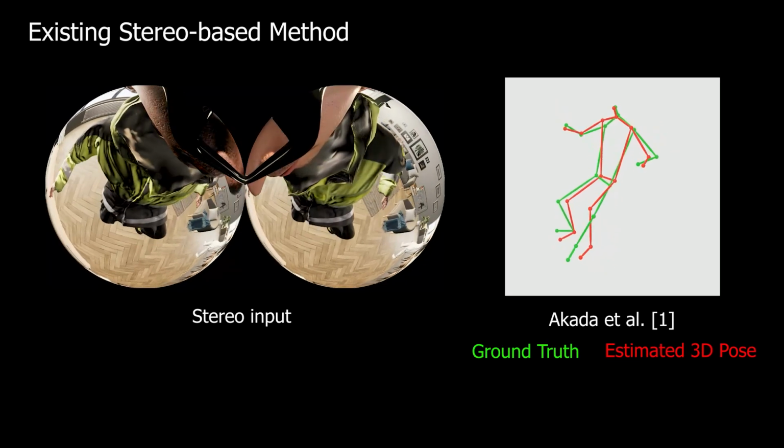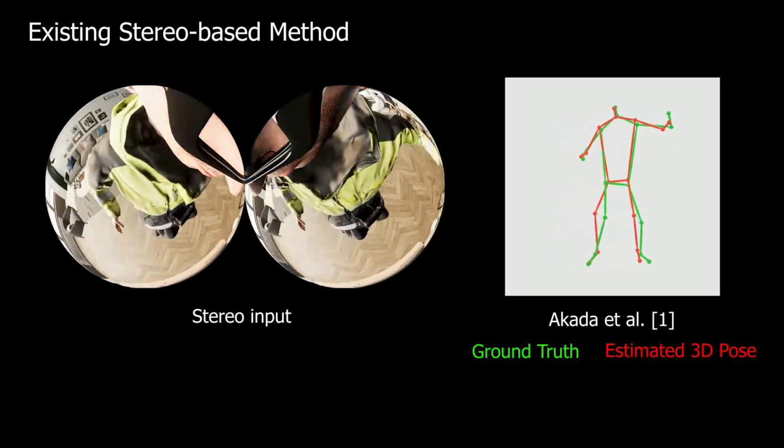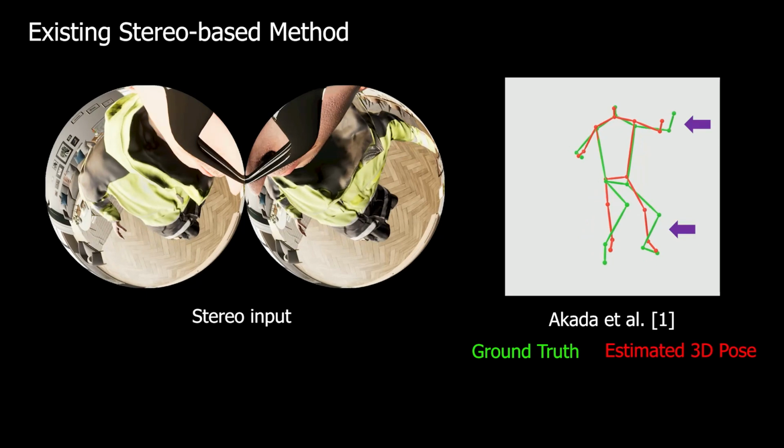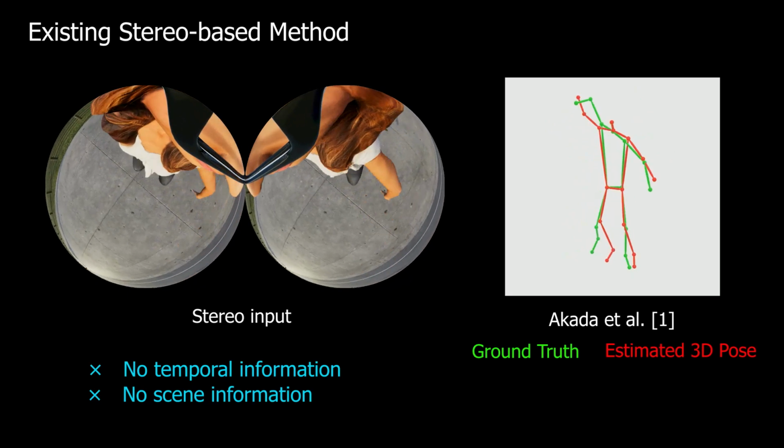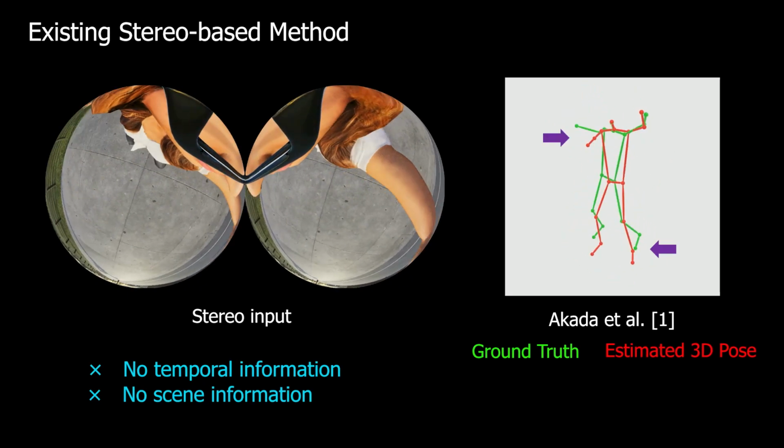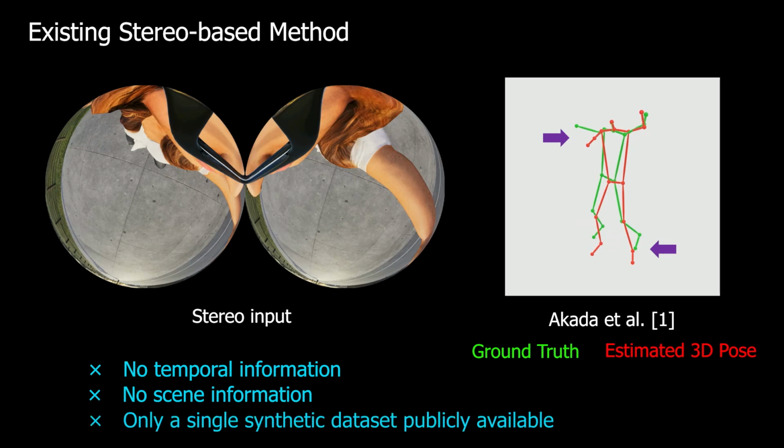However, existing stereo-based methods do not deliver the 3D reconstruction accuracy desired in many applications. One of the reasons is that they do not utilize temporal or scene information contained in the input egocentric views. Furthermore, only a single synthetic data accounting for the eyeglasses-based setting is currently publicly available. Hence, extended eyeglasses-based stereo datasets would be required for an extensive evaluation of existing and upcoming methods.